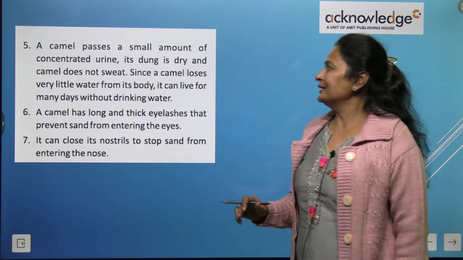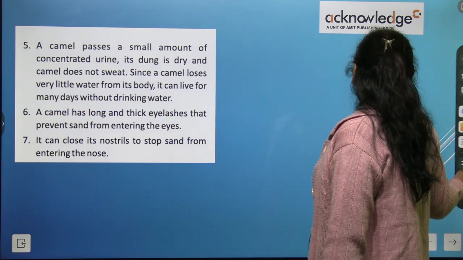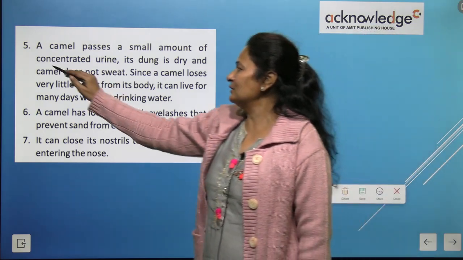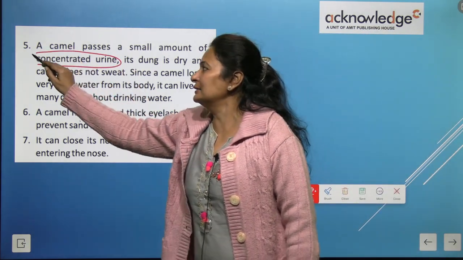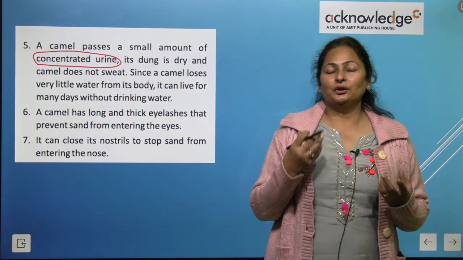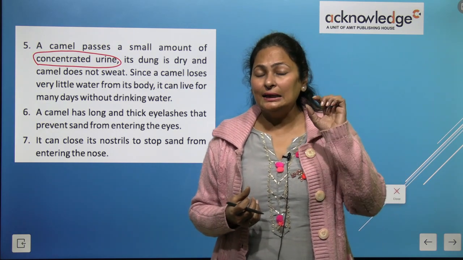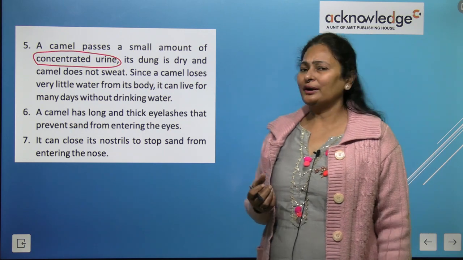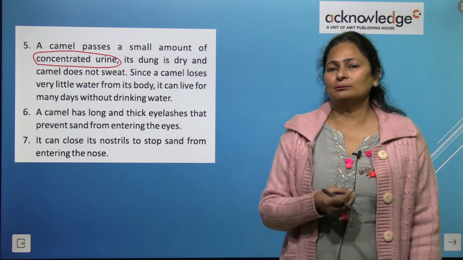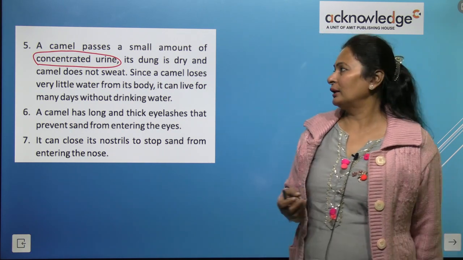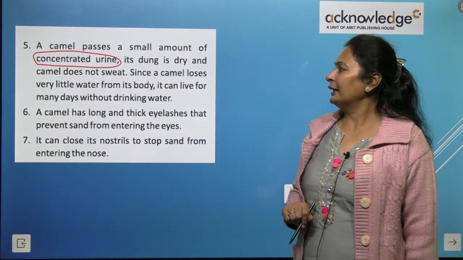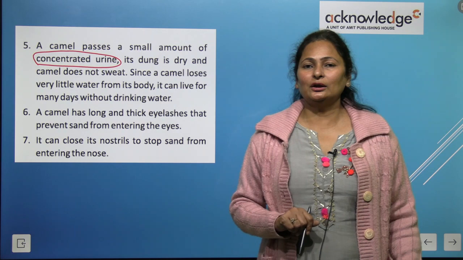A camel passes a small amount of concentrated urine. So what does concentrated urine mean? The urine of a camel has less water. Concentrated means, in very simple language, thick urine. Its dung is dry and the camel does not sweat at all.